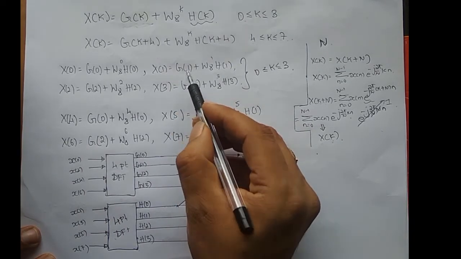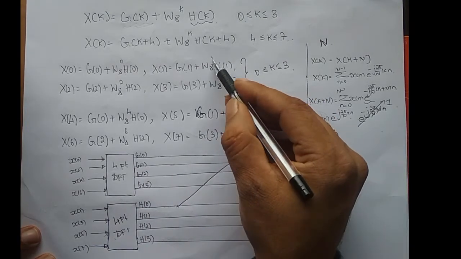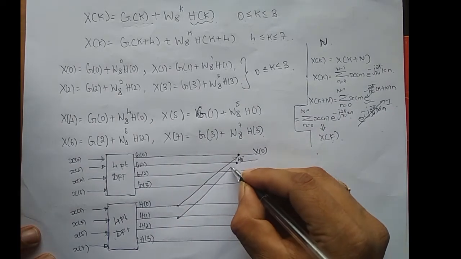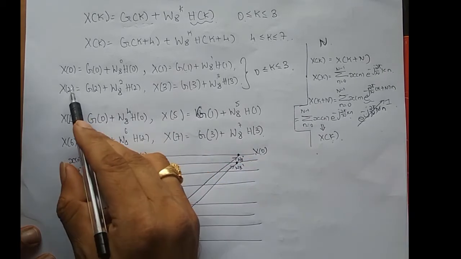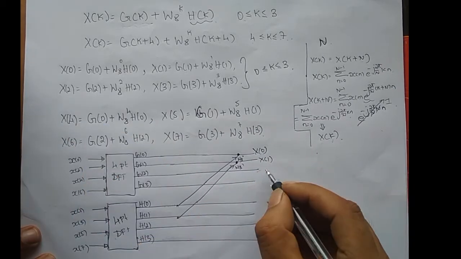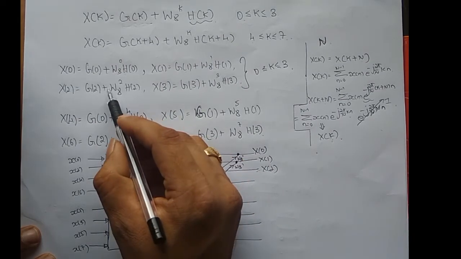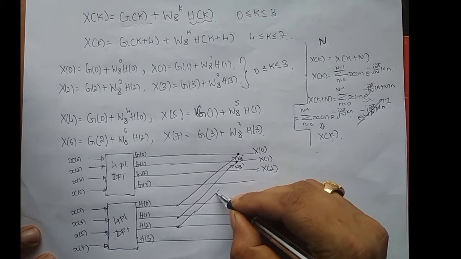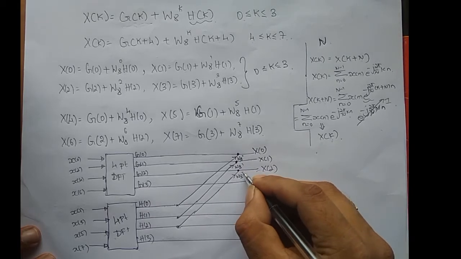Similarly, x of 1 is what? g of 1. So I have g of 1 here, plus added with what? w8 power 1 times h of 1. I have h of 1 here. So h of 1 goes to g of 1, and h of 1 is scaled with w8 power 1. This is x of 1. Similarly, x of 2 is g of 2. I have g of 2 here, added with w8 power 2 h of 2. So h of 2 goes to g of 2, and before adding, w8 power 2 is getting scaled.